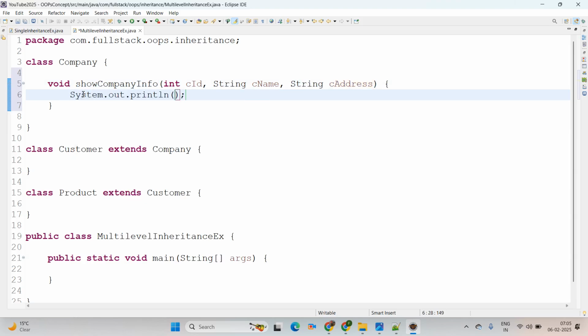Now I am trying to print all those fields with \n: company ID, next company name, and the last one is company address.